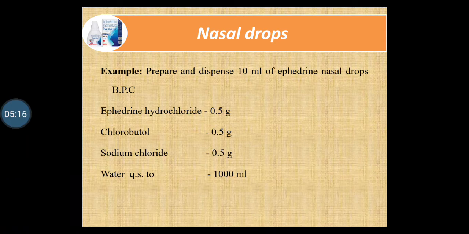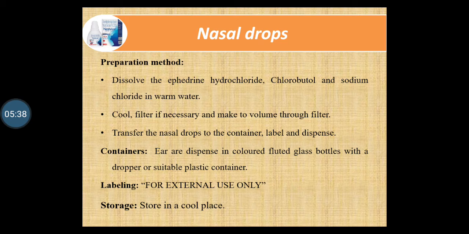The example of nasal drops is to prepare and dispense 10 ml of ephedrine nasal drop BPC. It consists of ephedrine hydrochloride 0.5 gram, chlorobutol 0.5 gram, sodium chloride 0.5 gram and water QS to 100 ml. Now the preparation method of nasal drop. It is a simple method. Firstly, dissolve ephedrine hydrochloride, chlorobutol and sodium chloride in warm water.